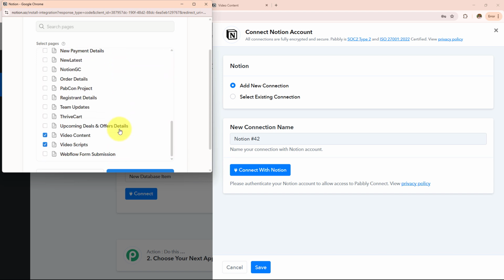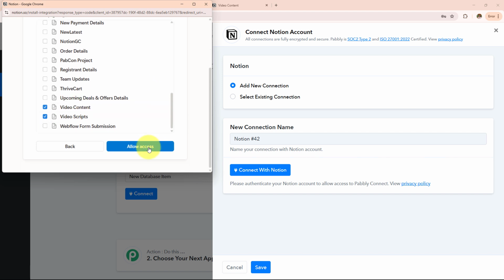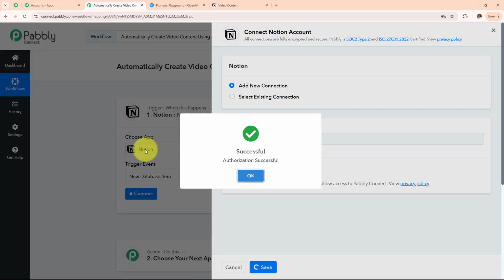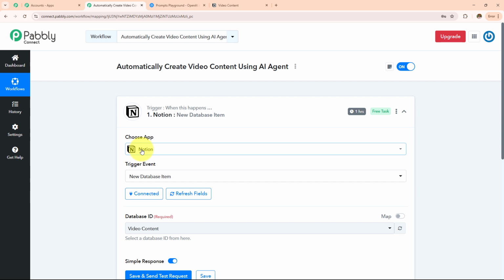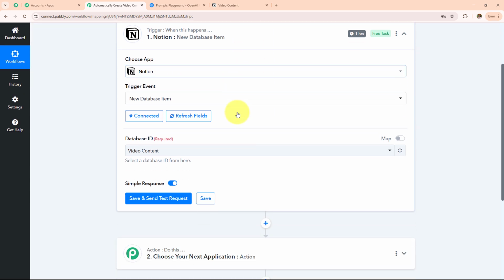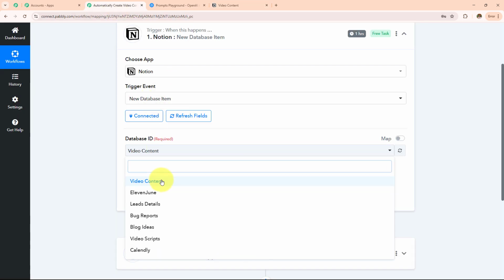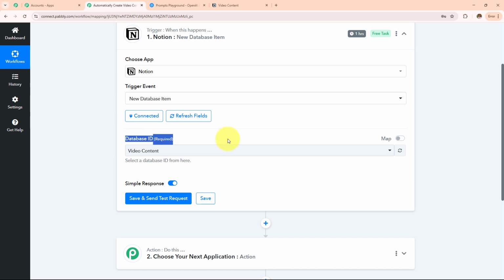Here I have already logged in to my Notion account, and that's why I just need to grant the permissions. Here I have already selected my page or the table which I've created by the name video content, and I'm going to click on this allow access. You can do this too because your data is completely safe with Pabbly Connect, and here Notion is connected with Pabbly Connect, and now I have to enter this database ID. If I open my Notion account, this is the database which I have created by the name video content, and I am going to select that only from this database ID drop down.